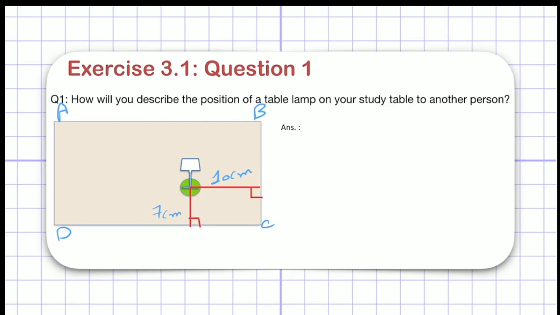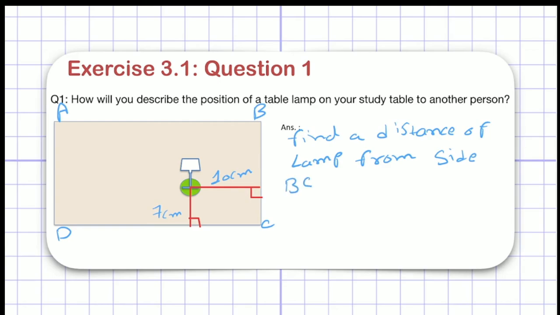So in your answer, you have to write the distance of the lamp from sides BC and DC.